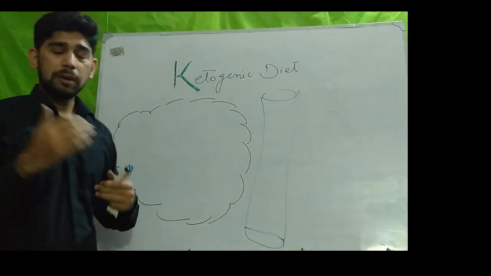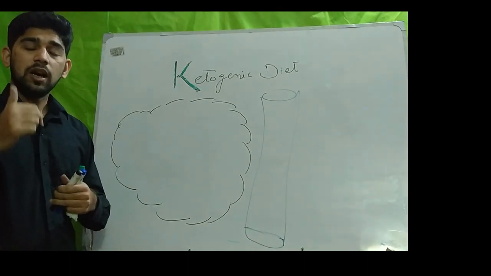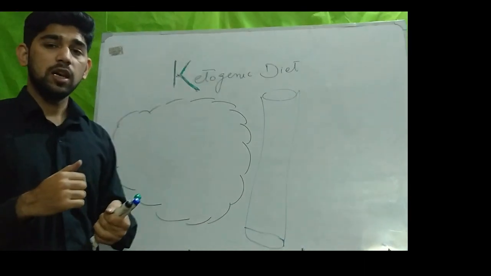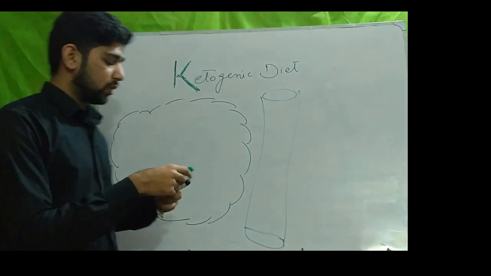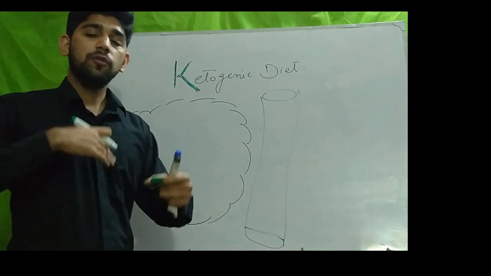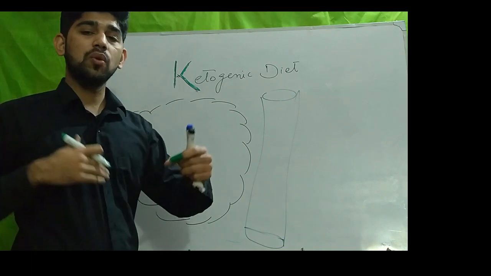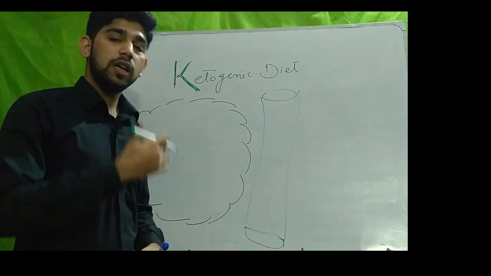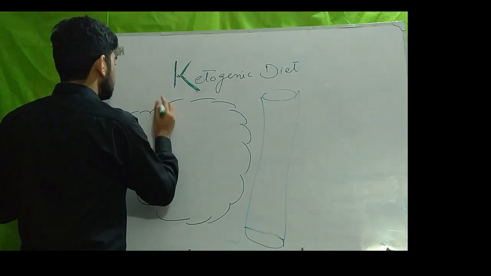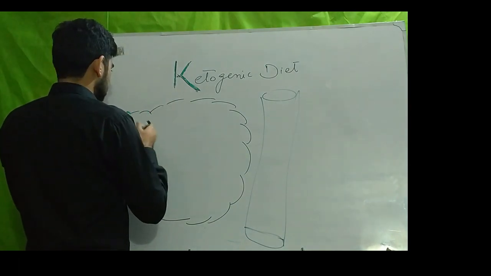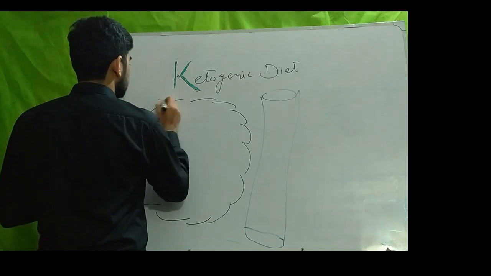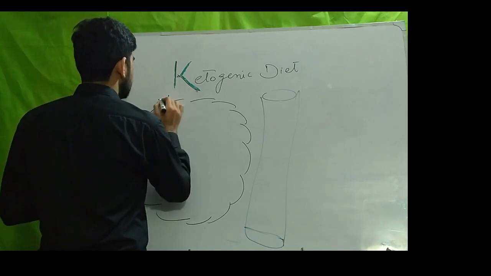As we discussed, under the influence of the ketogenic diet, the level of insulin decreases. But what's the normal function of insulin? Insulin stores glucose in the form of glycogen and it also stores free fatty acids in the form of triglycerides. So this is an adipose tissue, and this is an insulin receptor.